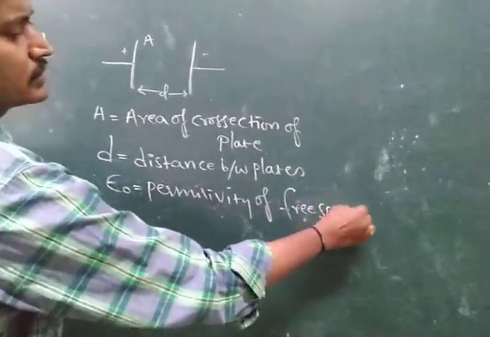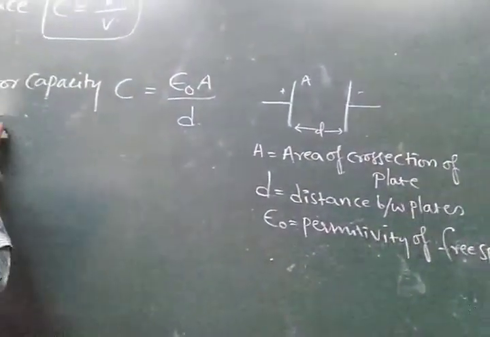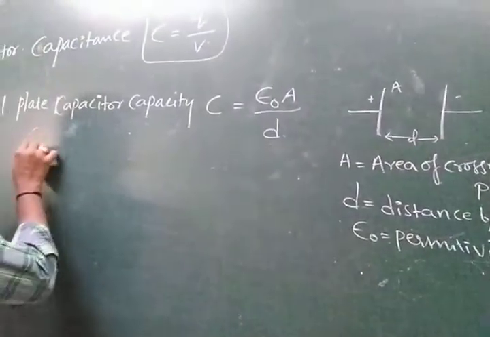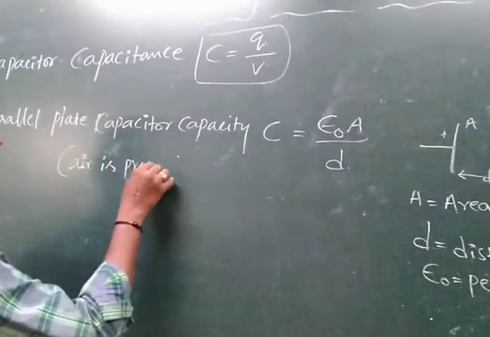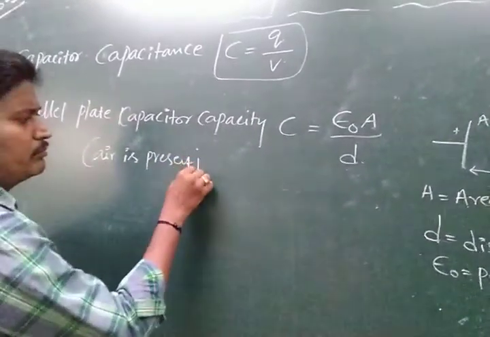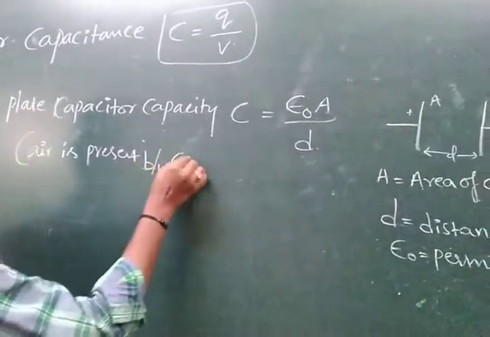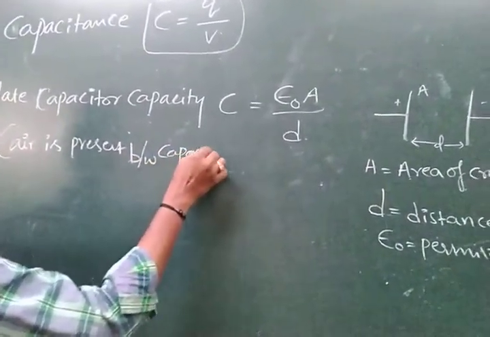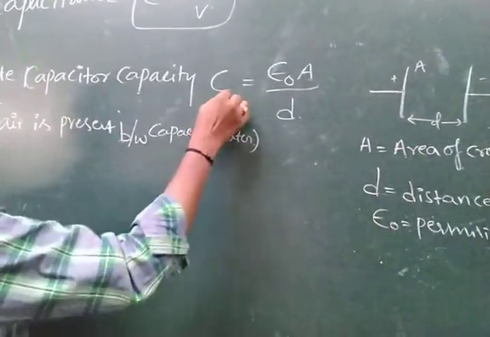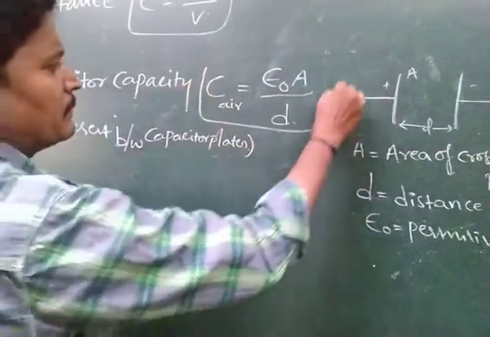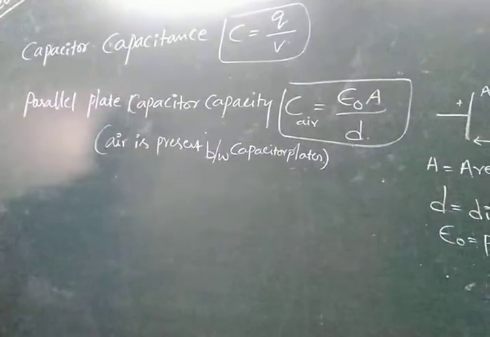So this is the capacitor capacity whenever air is present between the capacitor plates.